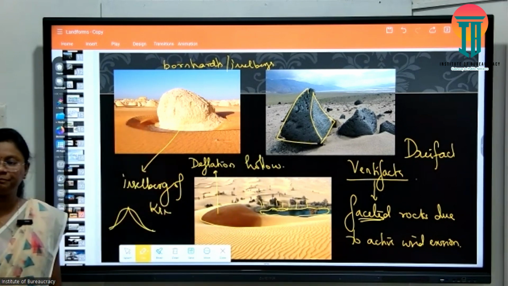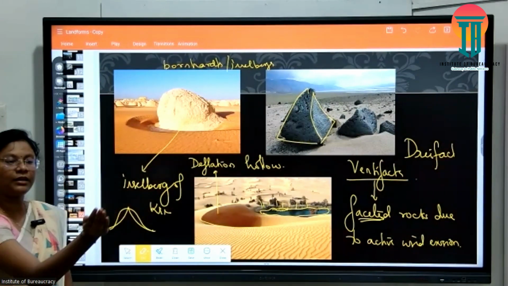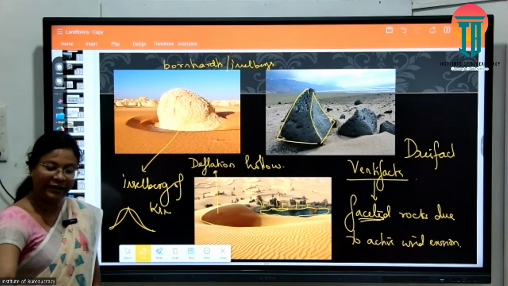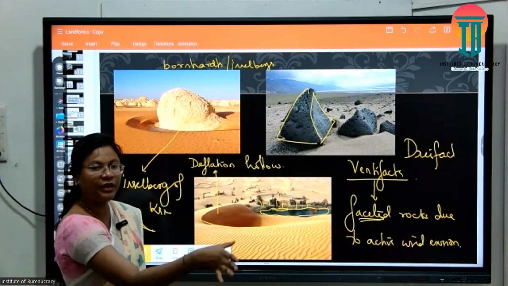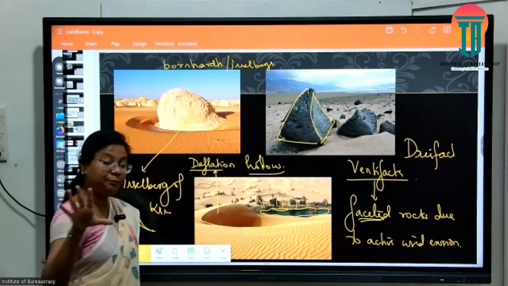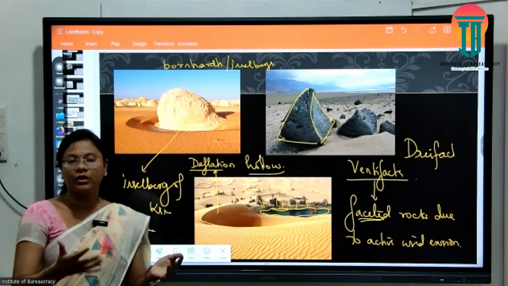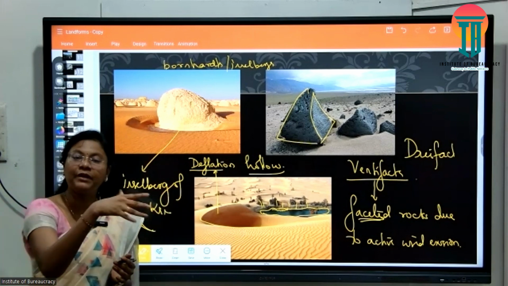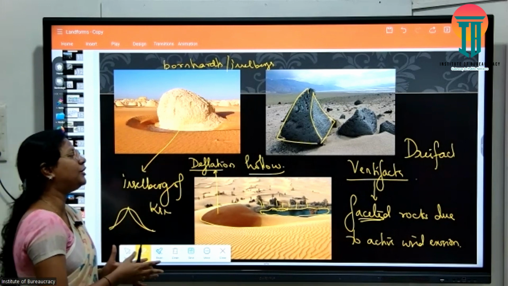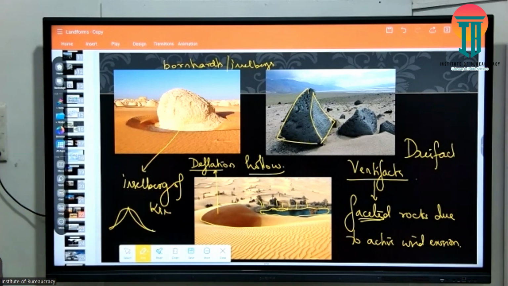What is deflation? Removal of the sand particles or desert particles due to active wind erosion. If that keeps getting removed, small depressions would be developed in that land area, and such depressions are known as deflation hollows. If the depressions are wide and bigger, they will hold water and can act as a temporary lake. Understood the difference? For a temporary period the deflation hollows can transform into temporary lakes.